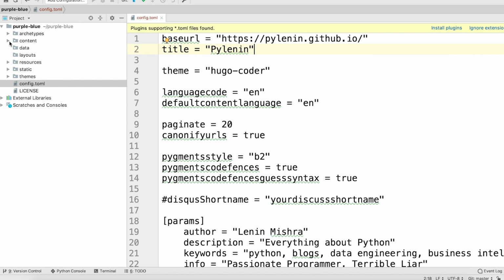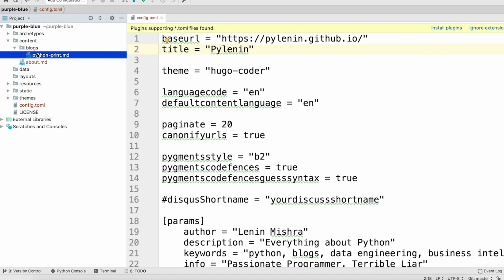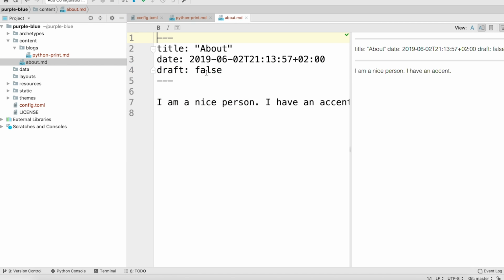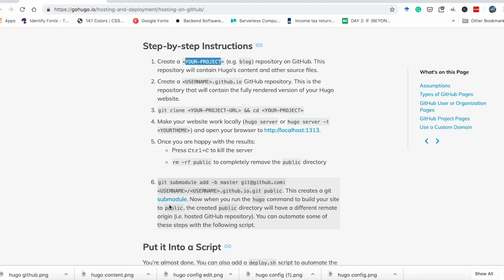Then go ahead to your content, and remember, while building we had draft set equal to true, so basically it was still a draft version, but now you have to set these to false. Remember that. So draft is false for all the content that you have created. I have only two content, Python print and about. So you have to set the draft to false, so it is ready for you to read. All right, let's go ahead to the next step.